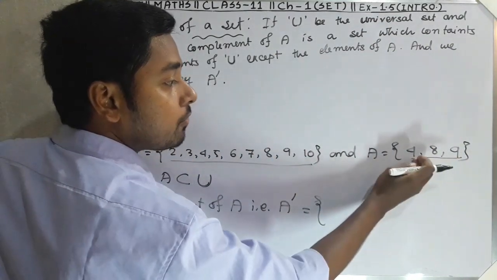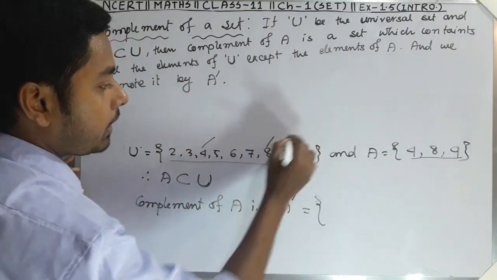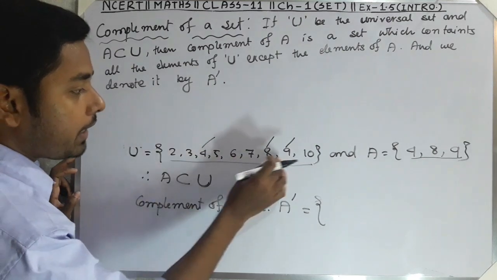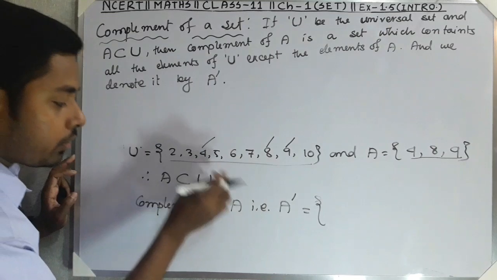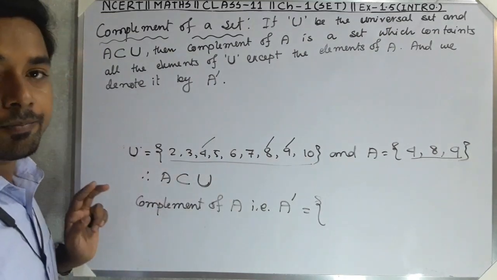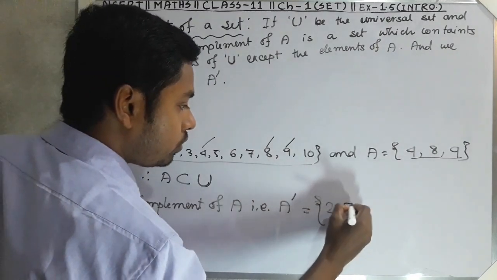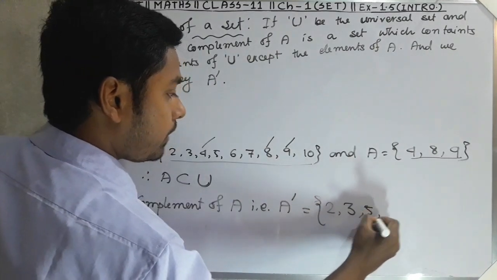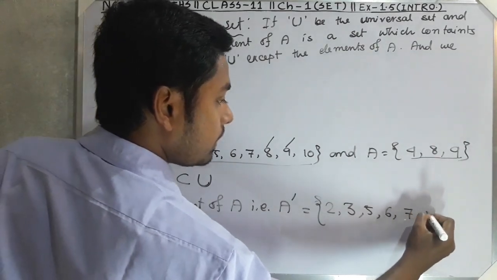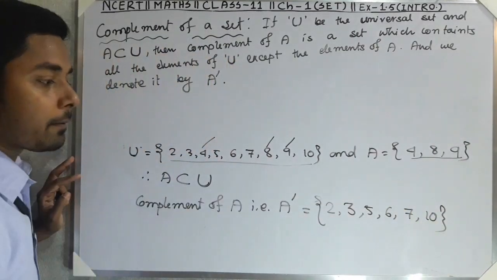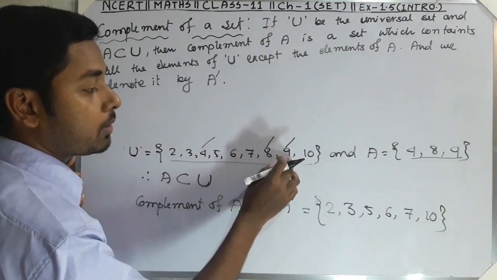So what are the elements of A? 4, 8 and 9. So except 4, 8, 9, we have to take all these elements of U. That will be the complement of A. Clear? So what are the elements? 2, 3, 5, 6, 7 and 10. Can you see it? We have not taken here 4, 8, 9. Because why?